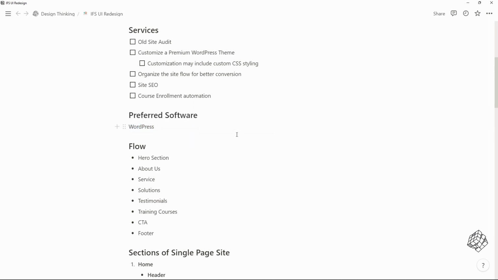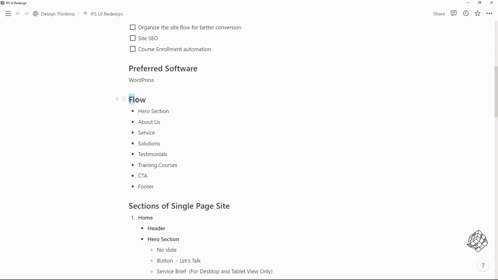Then I have to determine the flow of the website. This is mainly a single page site, so naturally first the hero section, then about the company, the service, the solution, testimonial. This company has a training institute, so I have to highlight that too. Then finally CTA, the call to action section, and a proper footer section. Before I finalize this flow, I discussed it with the client, just to ensure if they have any other opinion on it. I did describe my initial thoughts behind this so that they have full understanding of my thinking process.